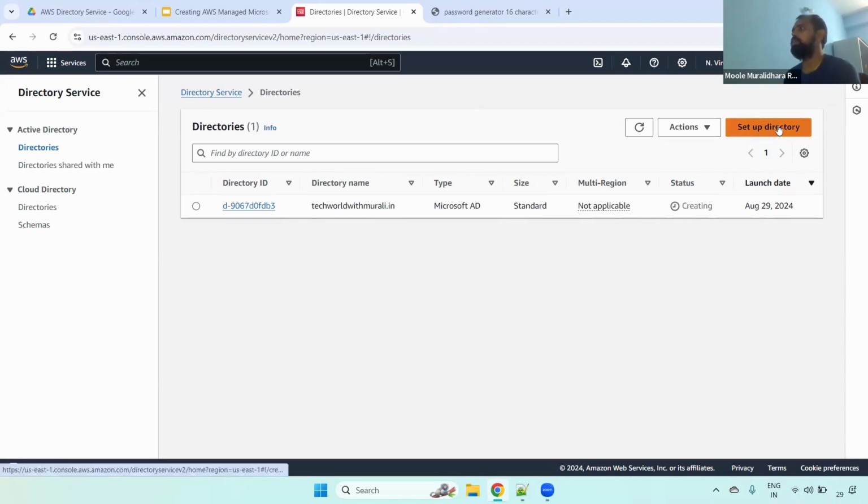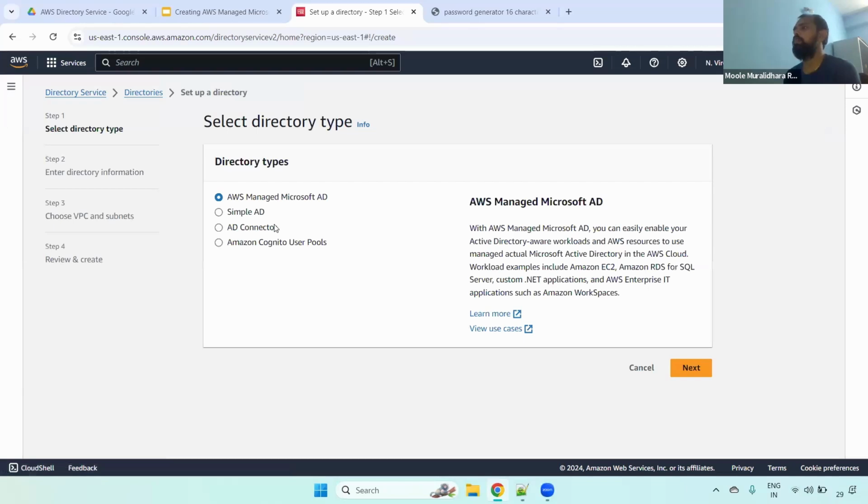Go to Set up directory, and here there are multiple types. We already discussed the directory types earlier, and the purpose of using each specific one.